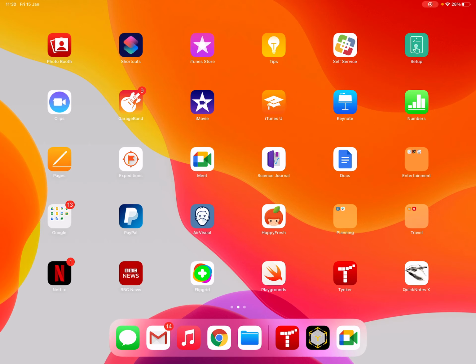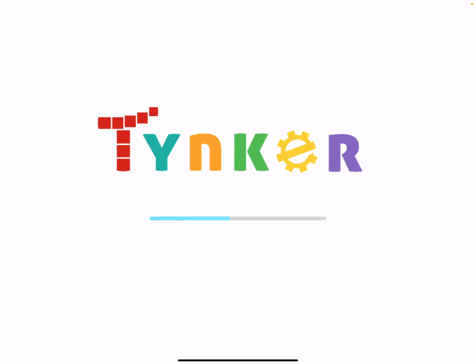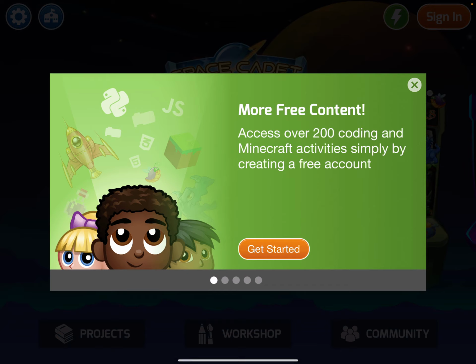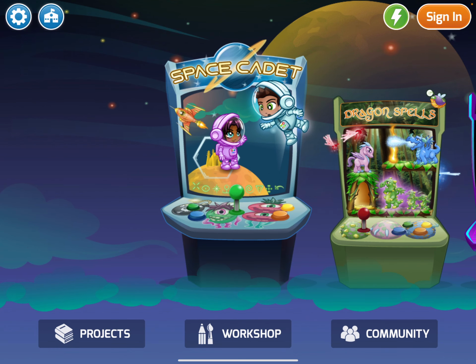Hello there. Okay, now the Tinker app is very easily downloaded from the self-service store, or if you want to, you can download it from the App Store. But basically, if you look for this red Tinker app, open it up. First time you open it, it may ask you if you're at home or at school. If it does, choose at school. In this case, I will just close the cross.